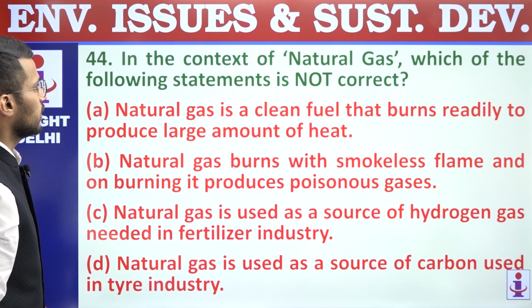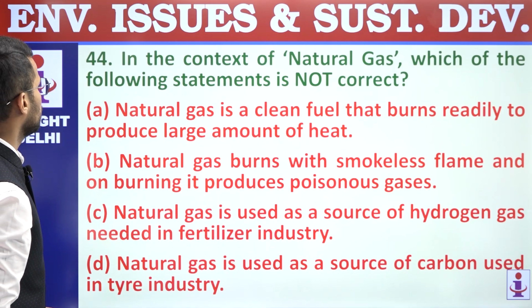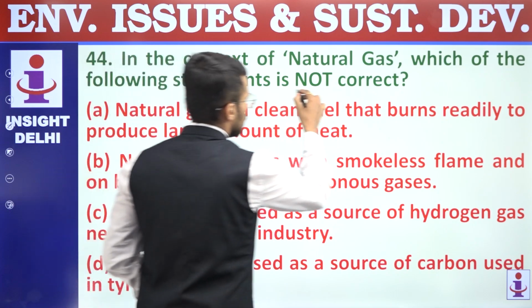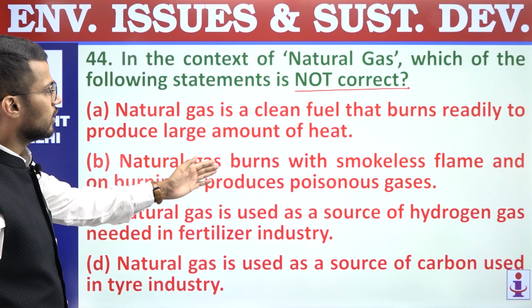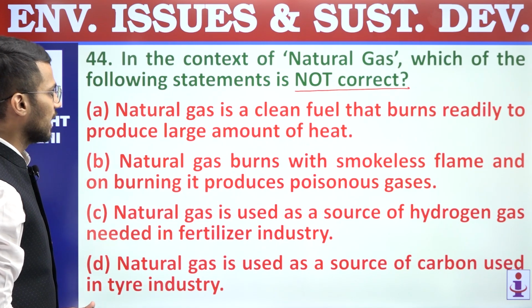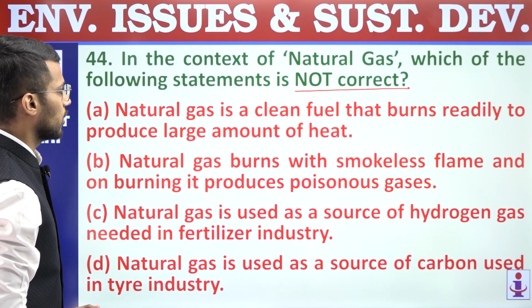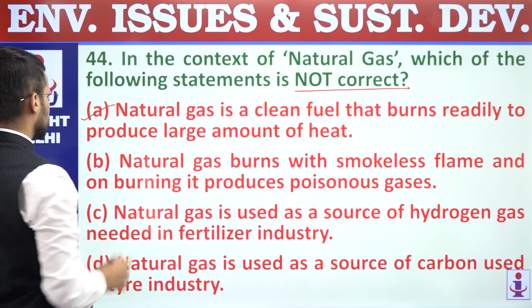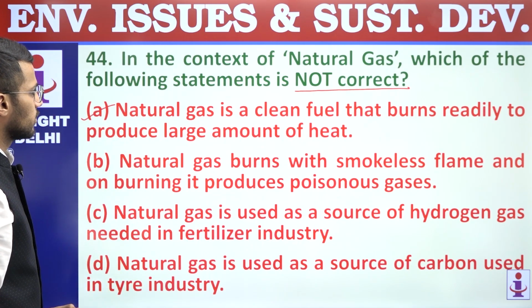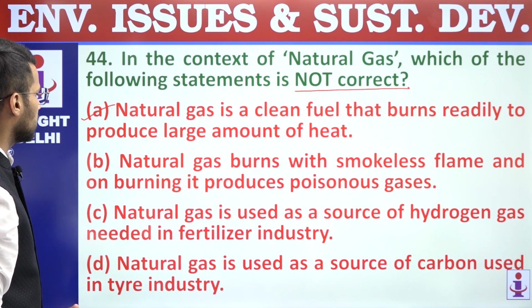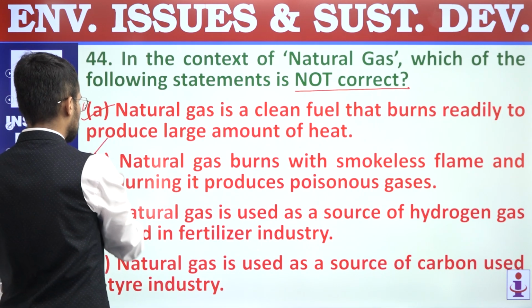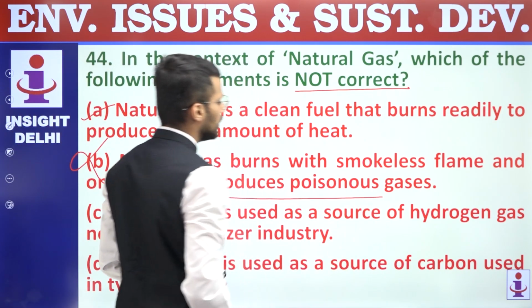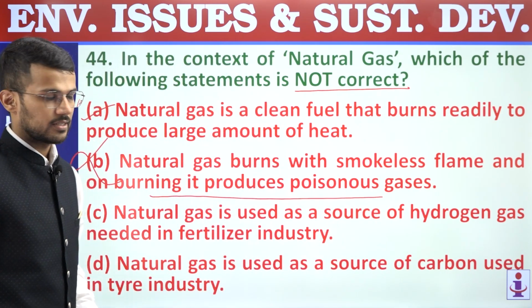44. In the context of natural gas, which of the following statements is not correct? A, natural gas is a clean fuel that burns readily to produce a large amount of heat. Correct statement. B, natural gas burns with a smokeless flame and on burning it produces poisonous gases. This statement is incorrect because it does not lead to production of poisonous gases.